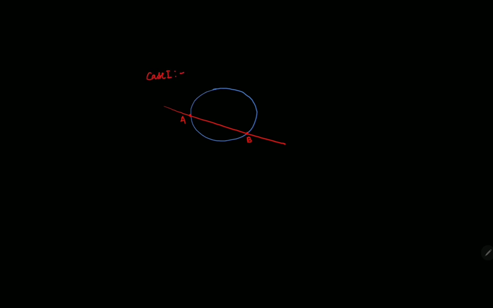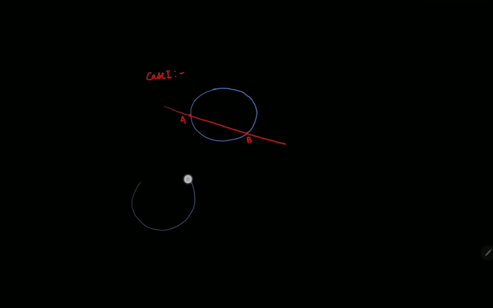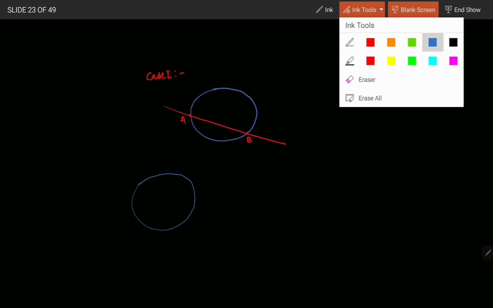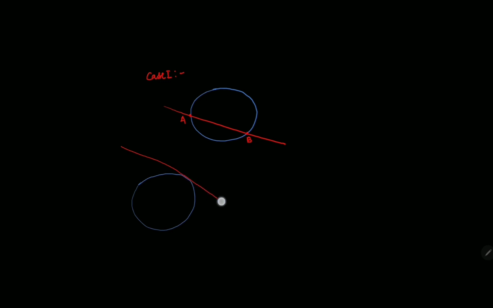I have case 2, where again I have a circle, and in that case the straight line is intersecting or touching the circle at just one point. Let's say this is P.